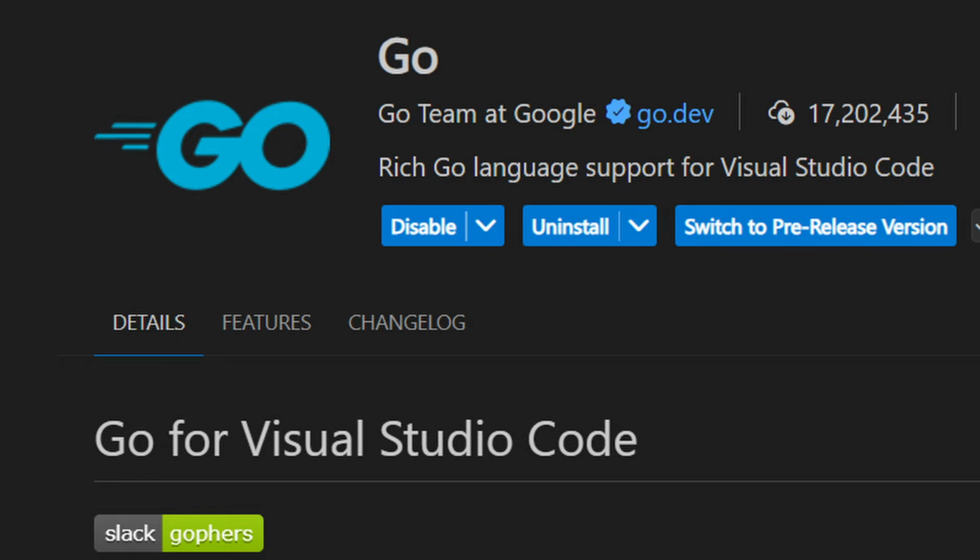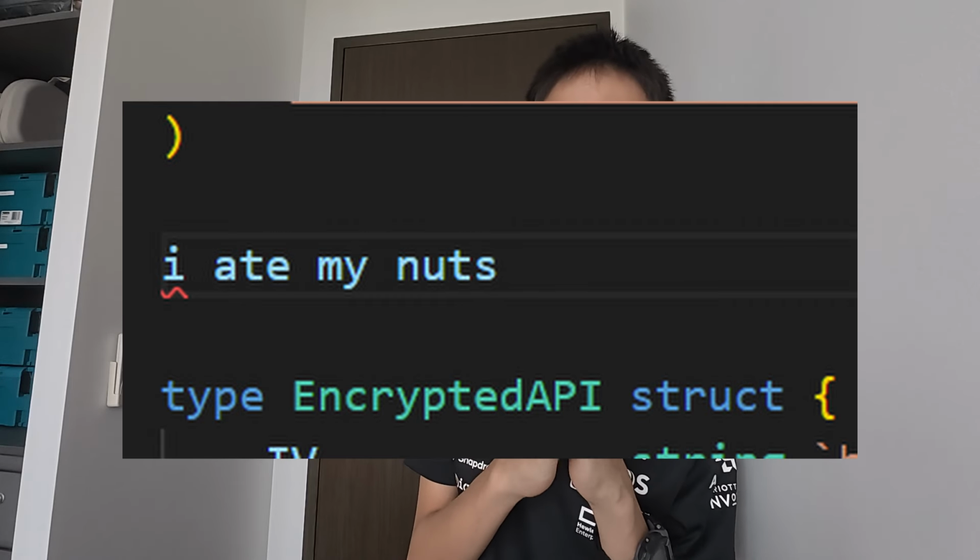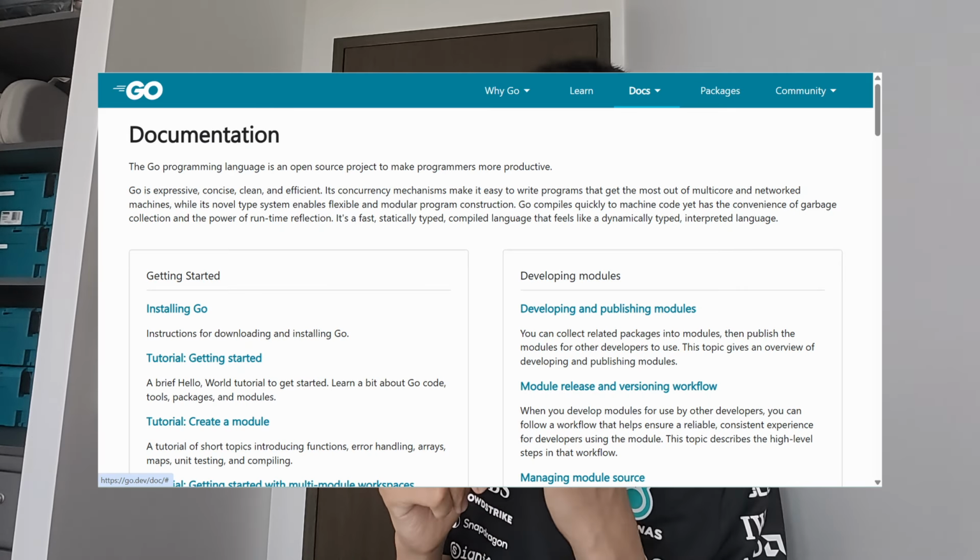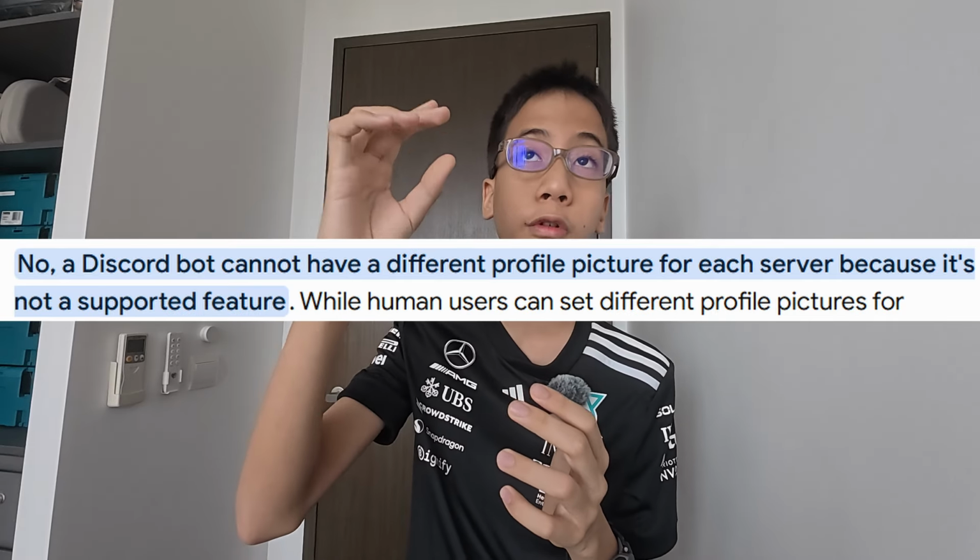On the second day, I actually started to get the hang of Golang. Go was actually pretty enjoyable to work with because, first of all, I love starting functions with func, and secondly, the VS Code extension is amazing, removing any unnecessary imports and helping me fix some syntax errors. Documentation is good too, and at the end of the day, I also managed to get the loading of profile pictures as well as the loading of the name. Although I spent like 2 hours doing the profile picture, and I found out it was all a waste because you couldn't change the profile picture for each server. The moment you change the profile picture, it changes it for all servers. So yeah, that went to waste.